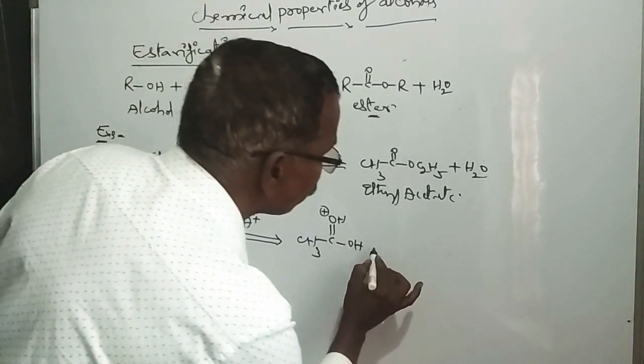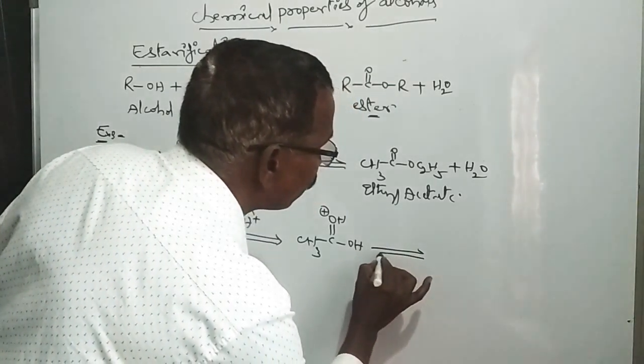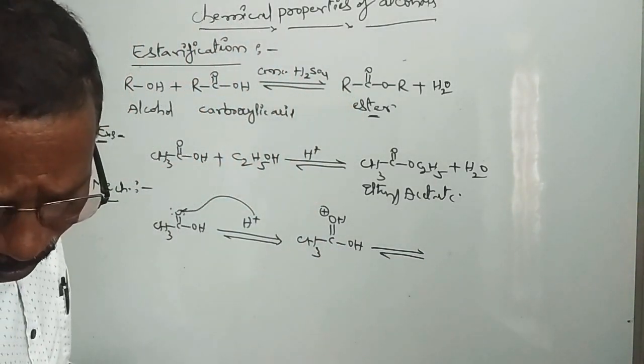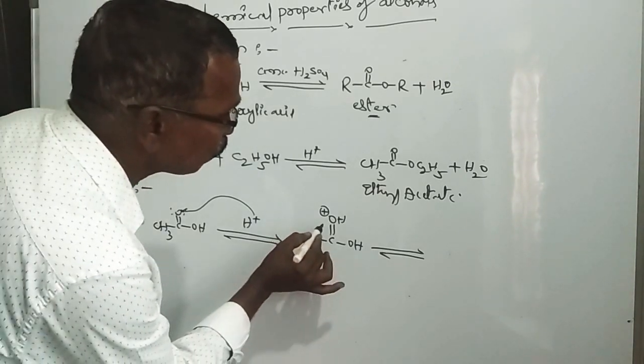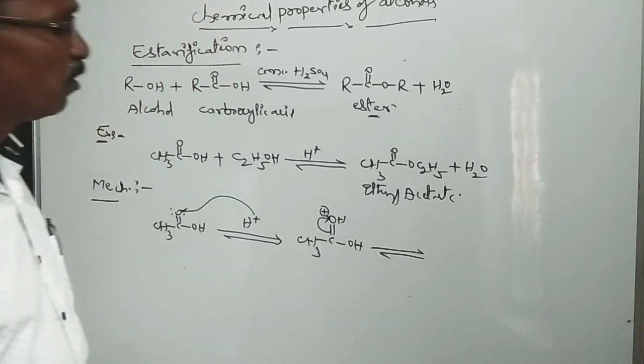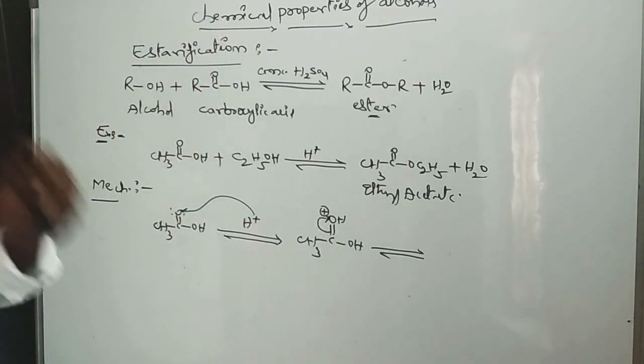Next, what happened here? The electron pair between the oxygen and carbon shifts directly to oxygen, because oxygen has a less electron density. So this bonded electron goes to oxygen.